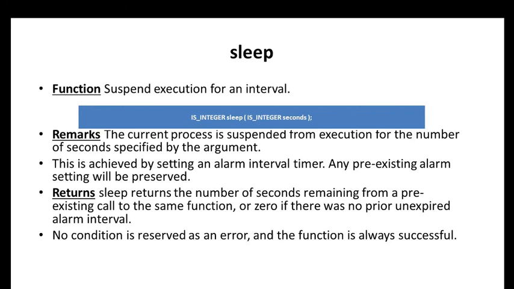It returns the number of seconds remaining from the pre-existing call to the same function, or 0 if there was no prior unexpired alarm interval. Here no condition is treated as an error and the function is always successful.